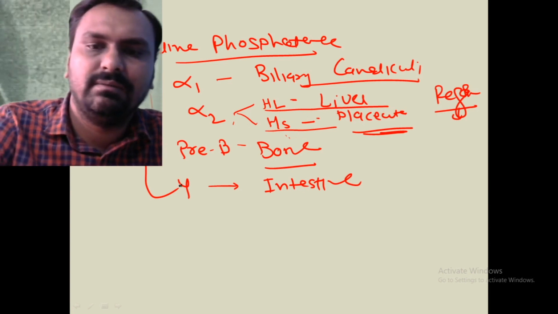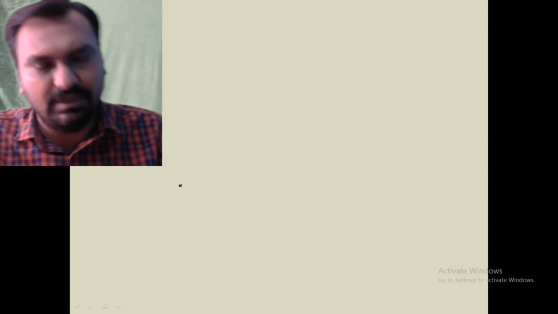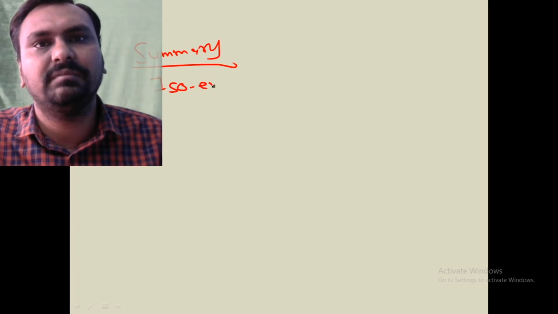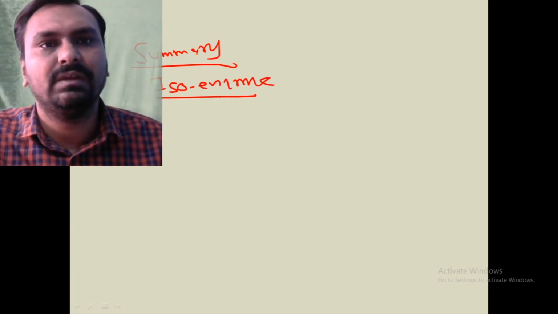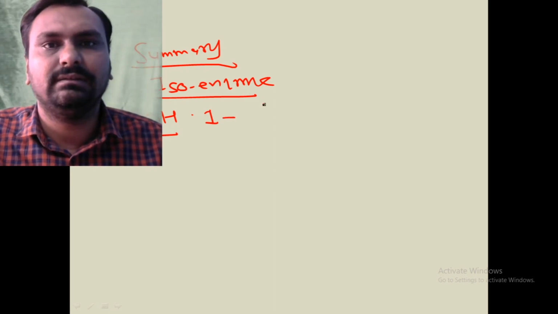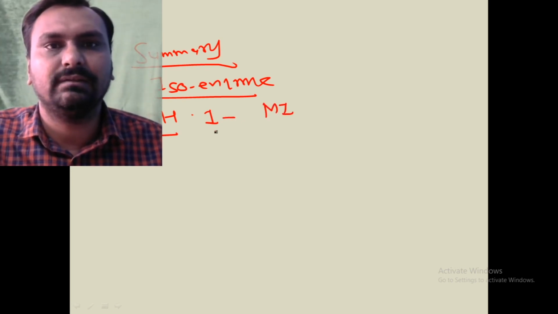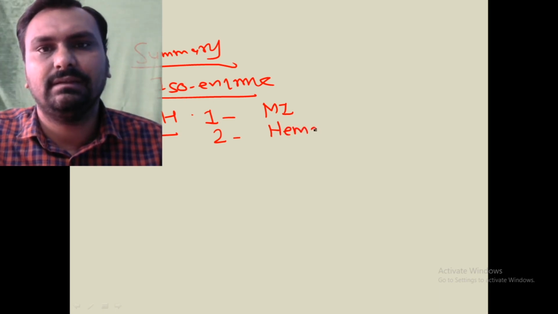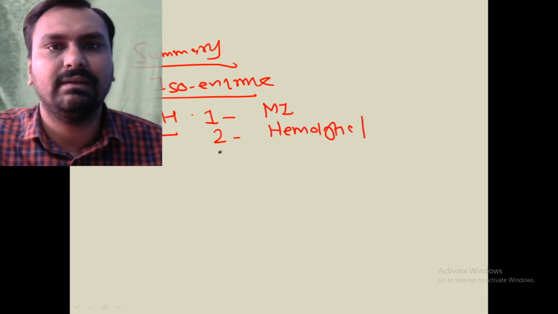So in summary, how can isoenzymes be used as diagnostic tools? We have seen that lactate dehydrogenase isoenzyme 1, LDH1, is increased in case of myocardial infarction. LDH2 is increased in hemolytic anemia and megaloblastic anemia.